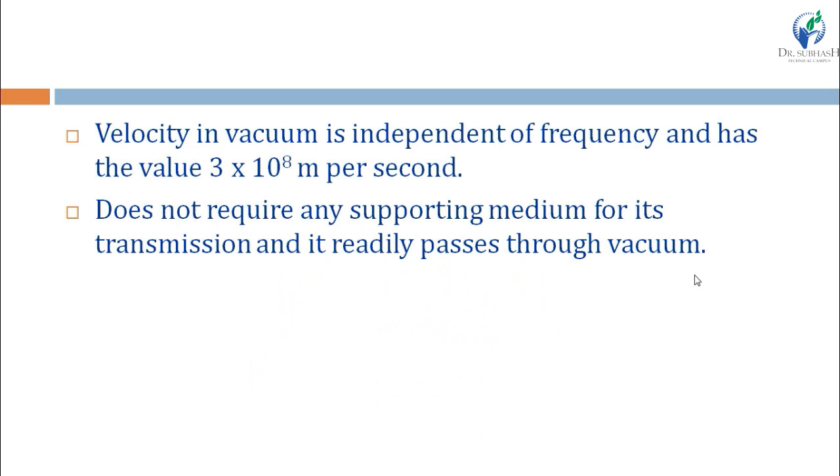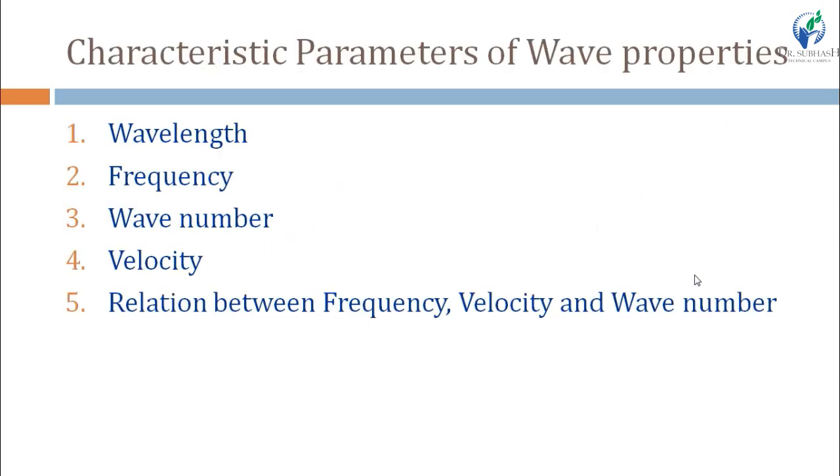Velocity of the EMR in vacuum is independent of the frequency, and it has the constant value which is 3 into 10 raised to 8 meter per second. And as we have seen, it does not require any supporting medium for transmission. Velocity of EMR is 3 into 10 raised to 8 meter per second.